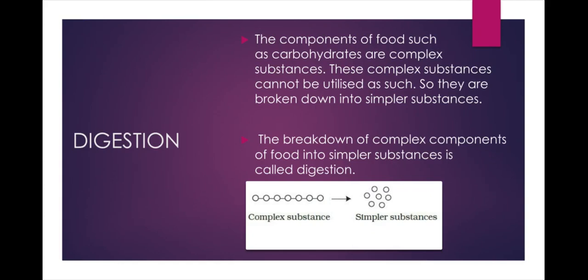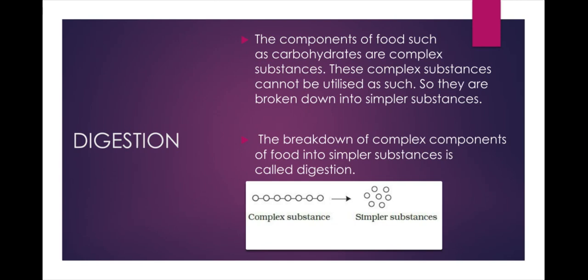These nutrients are complex substances. These complex substances cannot be utilized as such, so they need to be broken down into simpler substances. Only then our body can absorb these nutrients and use them. The breakdown of complex components of food into simpler substances is called digestion.